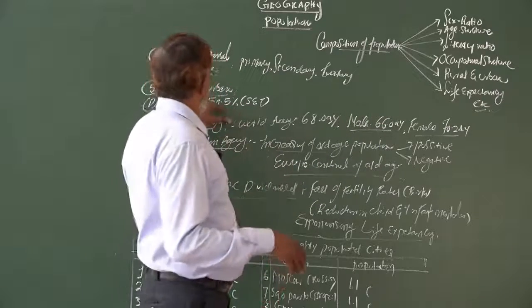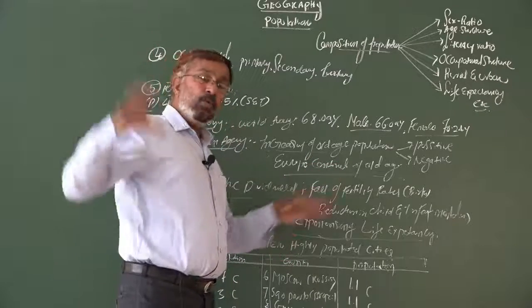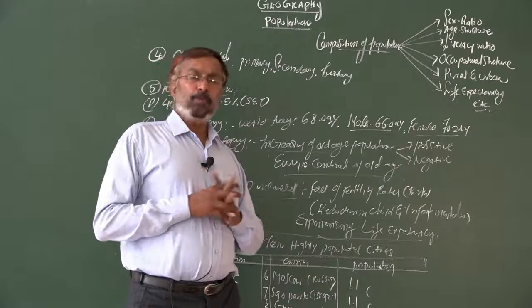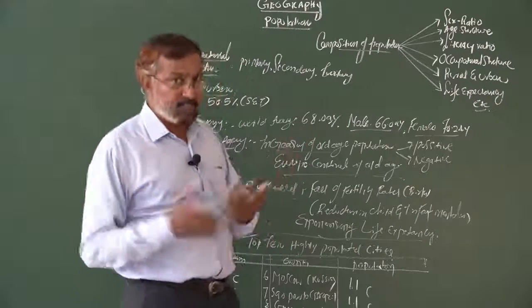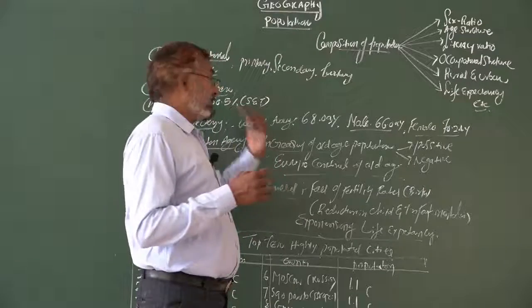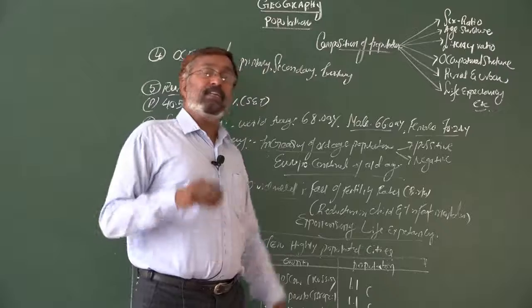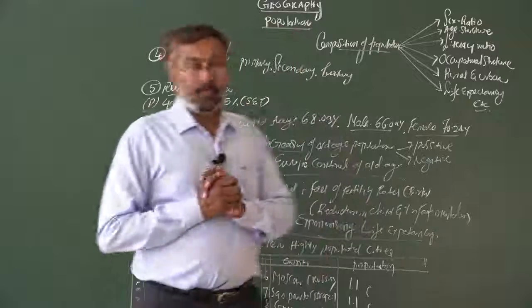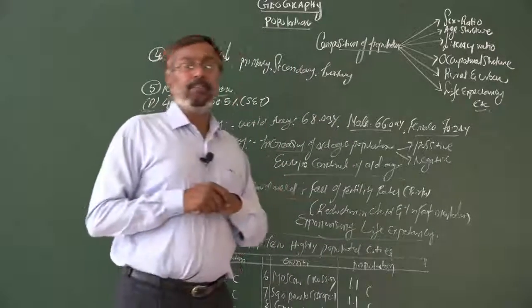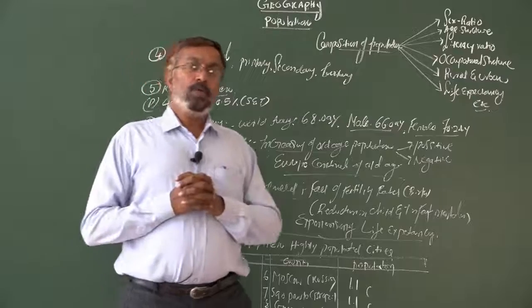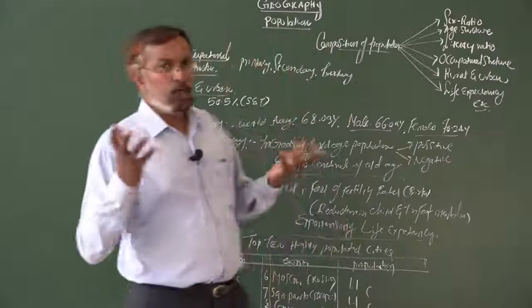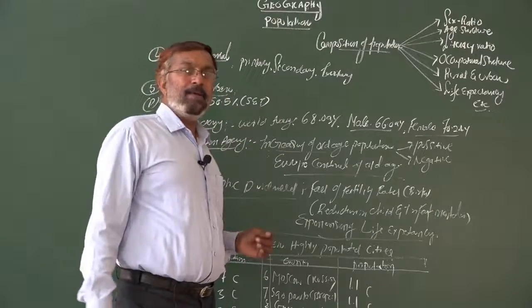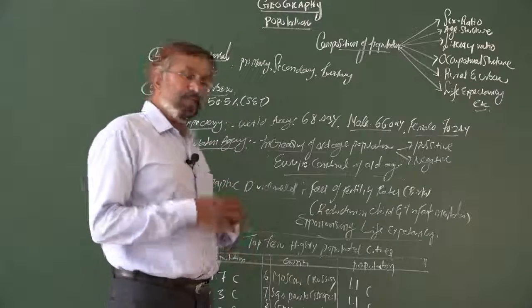It also indicates that the majority of the total world population, 50.5%, is living in urban areas. Urban means towns, cities, metropolitans and megacities. These people are engaged in secondary and tertiary occupations, the main occupations for urban people. Then 40.5% of the people live in rural areas. Rural means villages. The main occupation of villages, as we already know, is primary occupation, especially agriculture, the basic occupation of rural people.